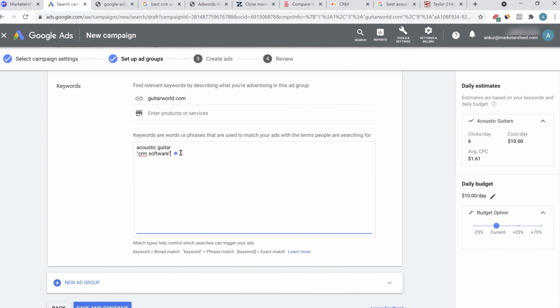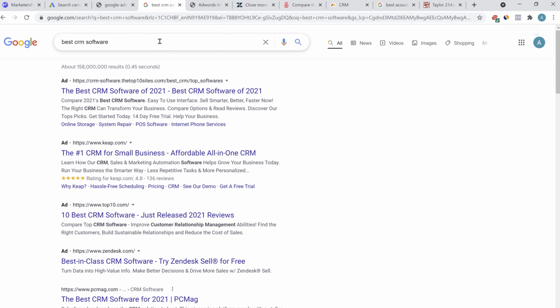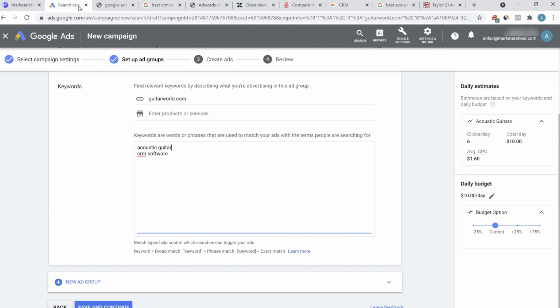Broad match is when you don't add any symbol like a double quote or a bracket. In this particular scenario, you can have CRM software in any particular order. You can only have CRM as a keyword. You can have software as a keyword. You can also have multiple words attached to the query. In all the cases, the ad will be shown.